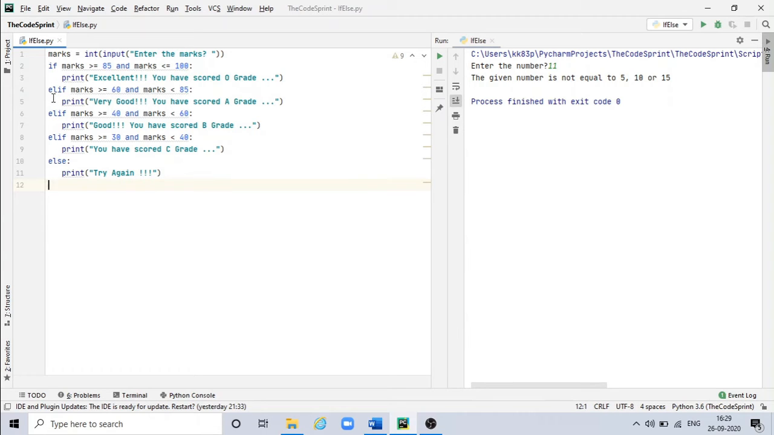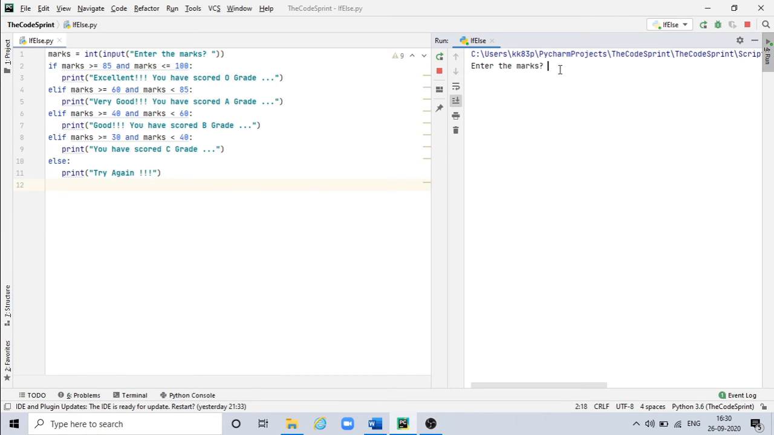And else if the marks is greater than or equal to 60 and less than 85, then it will print very good, you have scored A grade. Similarly, if it is greater than 40 and less than 60, it will print good, you have scored B grade. And if it is greater than or equal to 30 and less than 40, you have scored C grade. Else, or the default part, try again. So let's execute this and see.